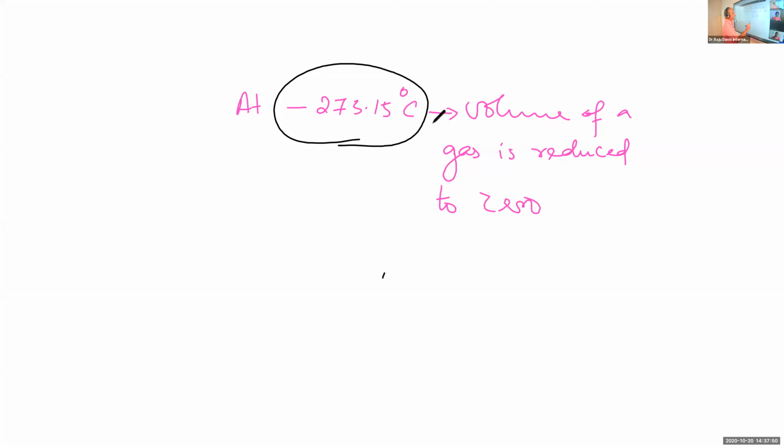That is absolute zero temperature. So the question is, what is absolute zero? Absolute zero of temperature means the temperature at which the volume of the gas is reduced to 0 when the gas is cooled.